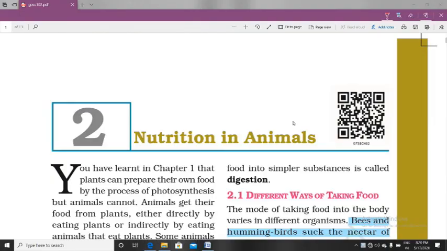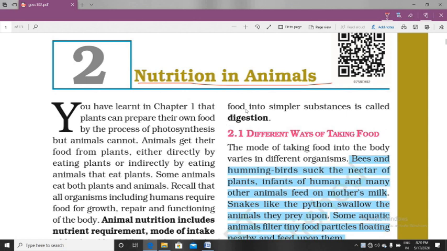Hello children, as I told you, we are going to study the chapter nutrition in animals. So what does nutrition in animals mean? As we know, all living organisms require energy and nutrition for completing their life processes: breathing, respiration, digestion, assimilation, various types of movement, and also growth and reproduction. For all these things, all living organisms need nutrition.